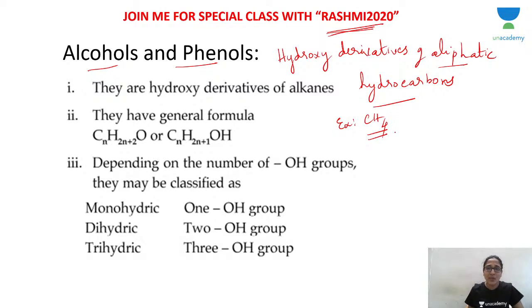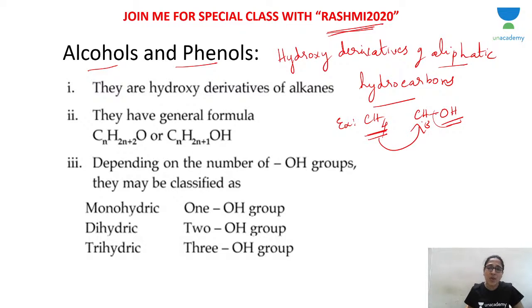Now, from methane, you remove one hydrogen. What do you get? CH3. In the place of hydrogen, you add OH. That will be an alcohol. So, aliphatic hydrocarbon is converted into alcohol. So, it is a hydroxy derivative of aliphatic hydrocarbon.